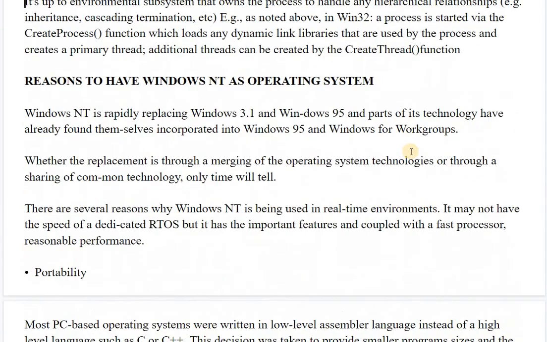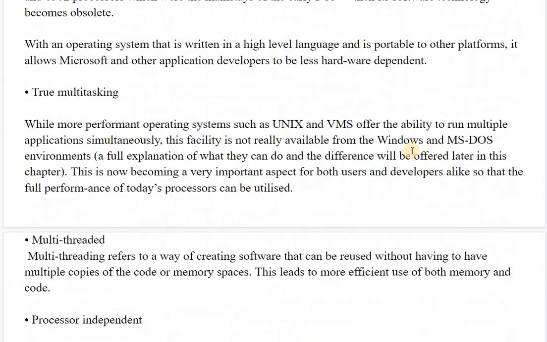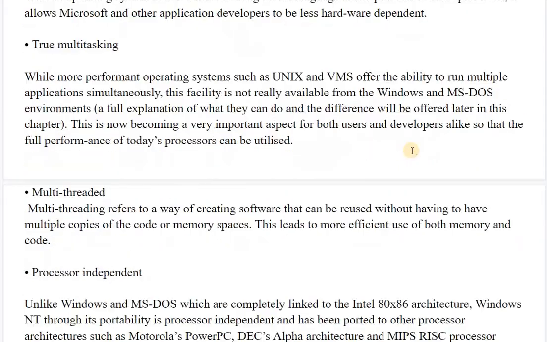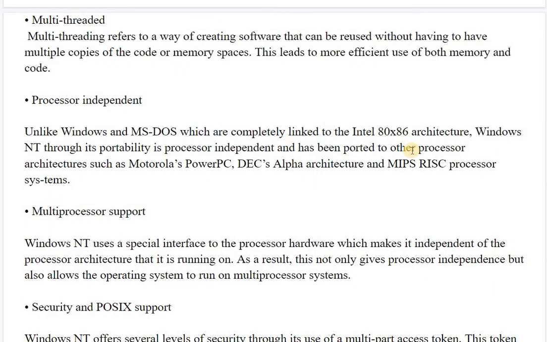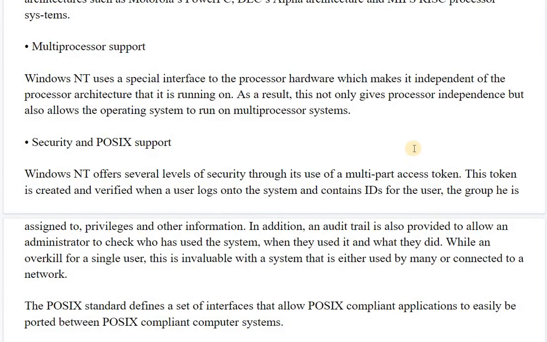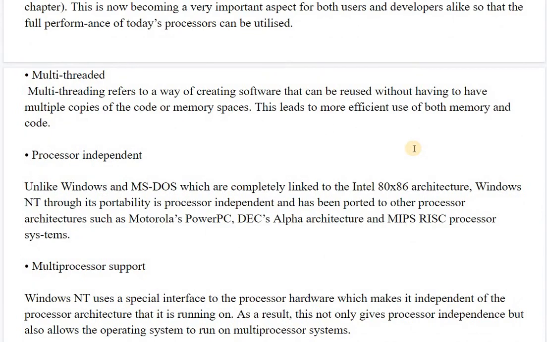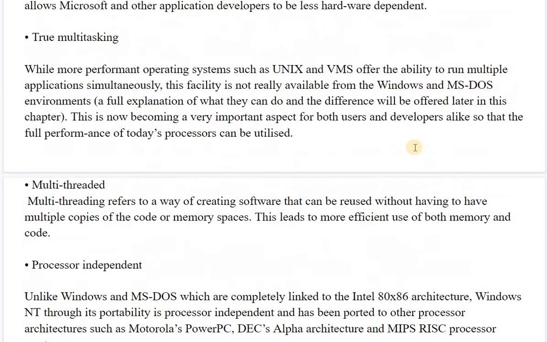Reasons for choosing Windows NT are portability, true multitasking, multi-threading, process independence, multiprocessor support, security and POSIX support. All these terms we have studied in the subject of operating systems also.